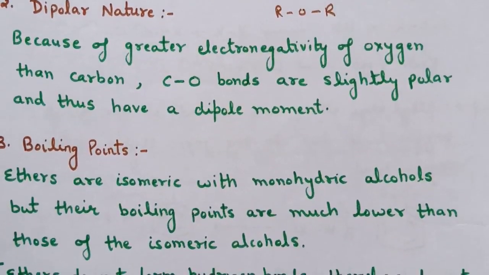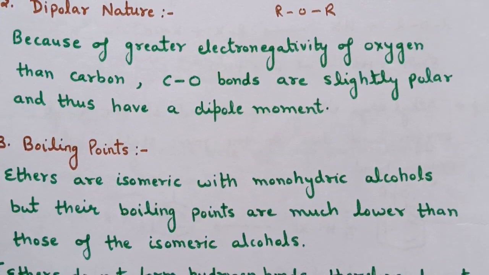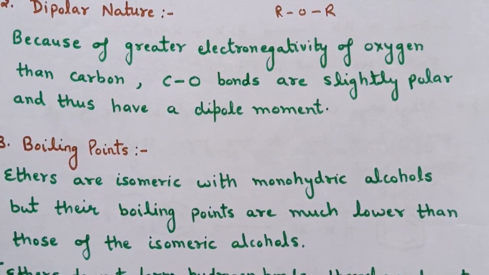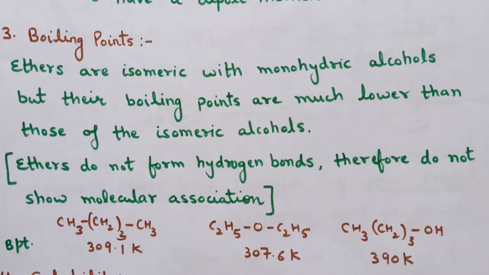Ethers are isomeric with monohydric alcohols, but their boiling points are much lower than those of isomeric alcohols. The reason is ethers do not form hydrogen bonds and therefore do not show molecular association. So here two compounds are written, one is ether and second is alcohol.